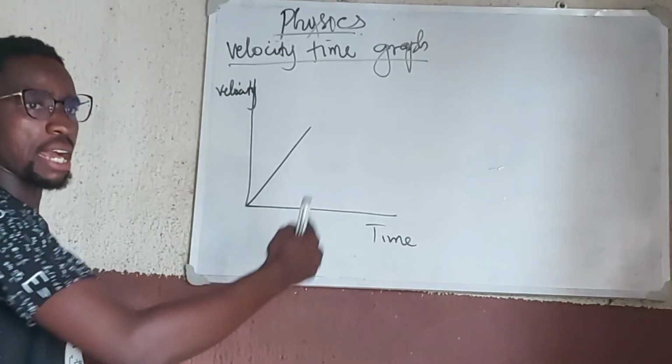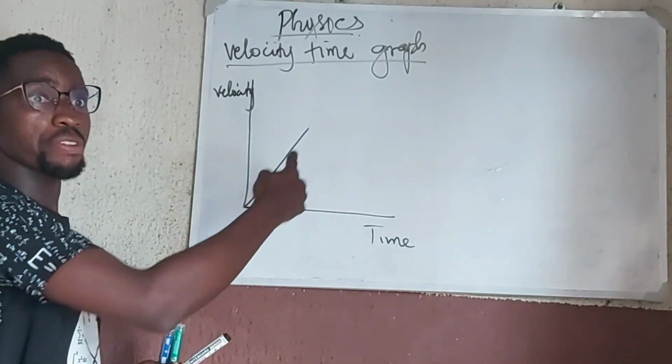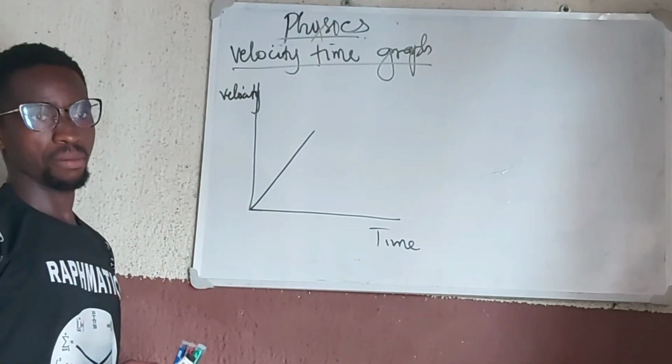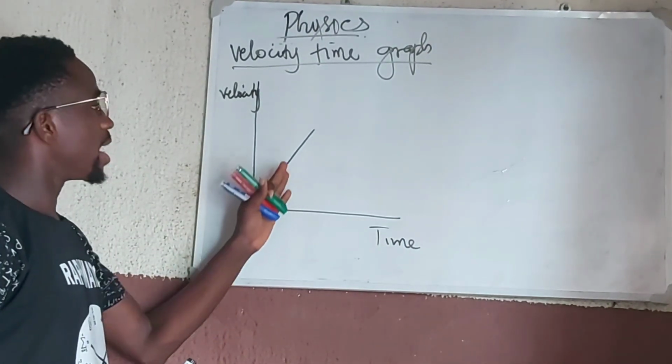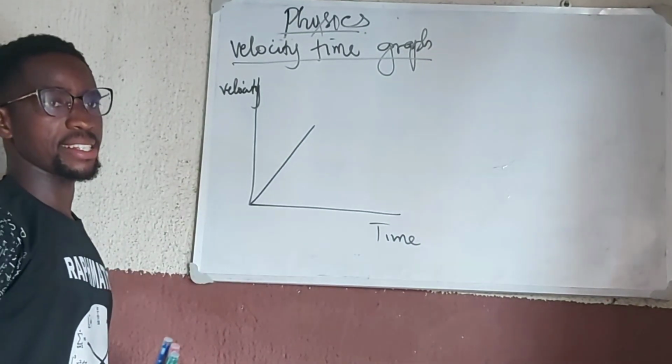At every point in time, there is a change in velocity, and the velocity is uniformly increasing in this case.